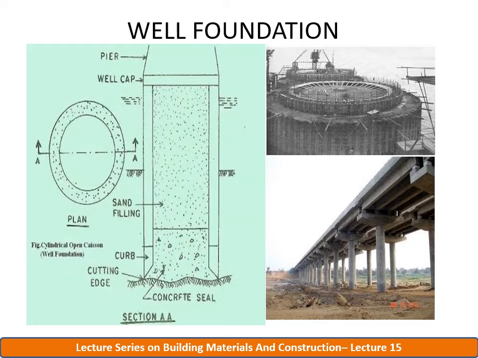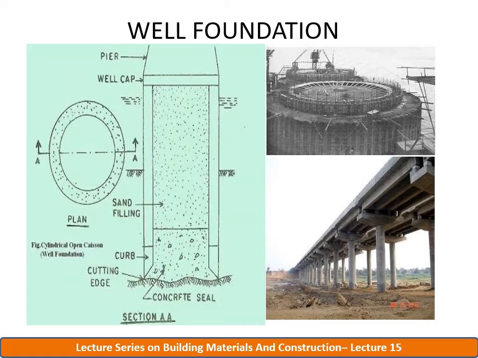So next is the well foundation. Well foundations are box-like structures, circular or rectangular, which are sunk from the surface of either land or water to the desired depth. They are much larger in diameter than the pier foundation or the drilled caisson.